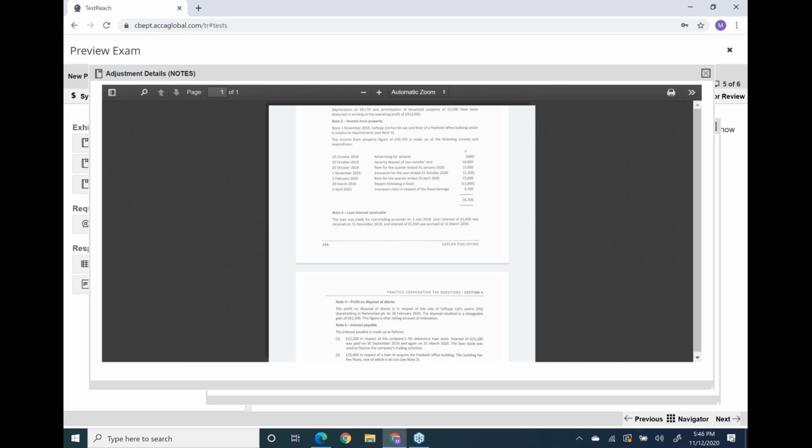On 2nd February, you receive the rent for the quarter ended 30th April 2020. Now just think, the quarter which is ending on 30th April 2020 is starting on Feb. So count the months: Feb, March, and April. This rent is for the quarter of Feb, March, and April. And yes, Feb and March lie in our accounting period, but April is outside of our accounting period.